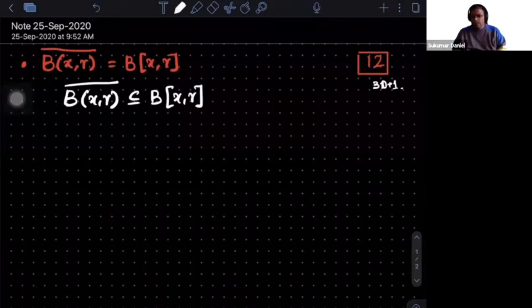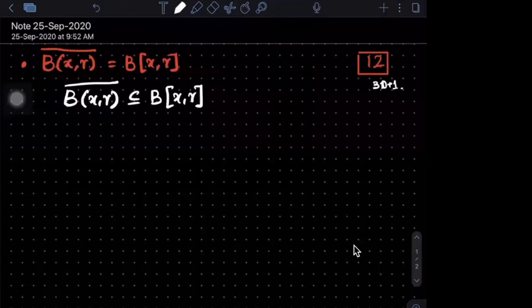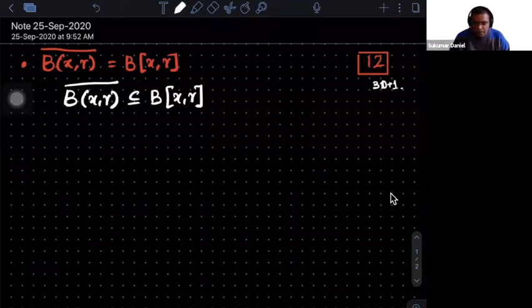Yeah, how many of you are clear about this? Okay. So the way to go ahead is the following, that you can go in two steps.